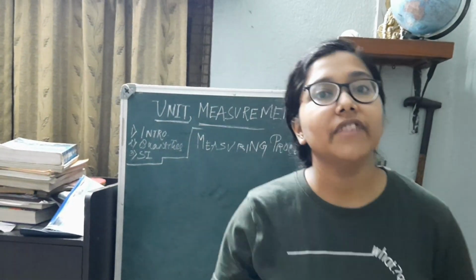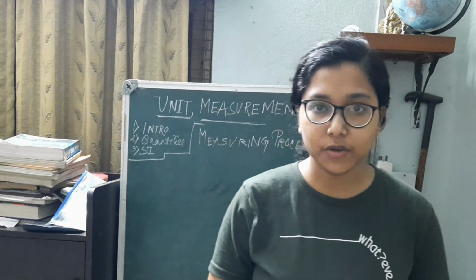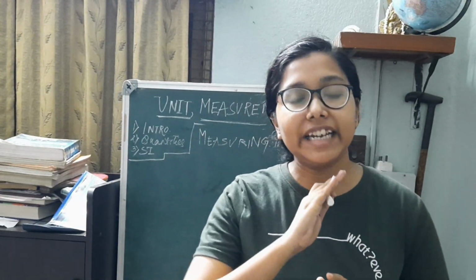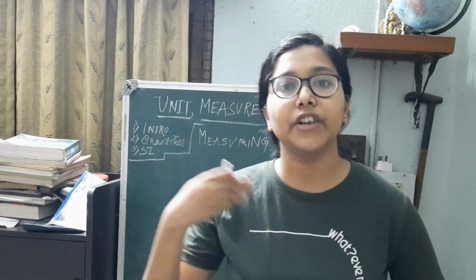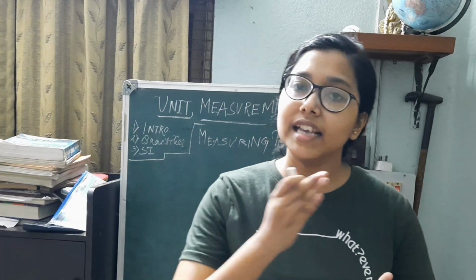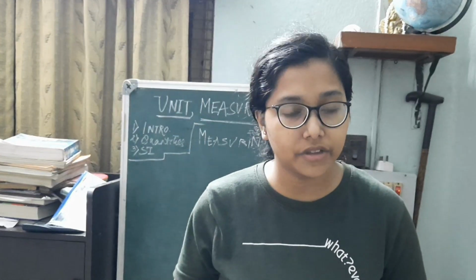And when we are talking about quantities, there are two types of quantities. We classify quantities into two groups. One is fundamental quantity and the other is derived quantity. Fundamental quantity means the quantity is independent of any other quantity. Independent in the sense, if I talk about mass, mass is a fundamental quantity. So mass is independent of time. We cannot express mass in terms of time. Mass is always constant, it never varies with respect to time.